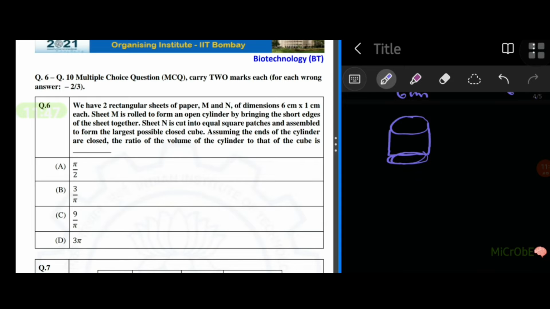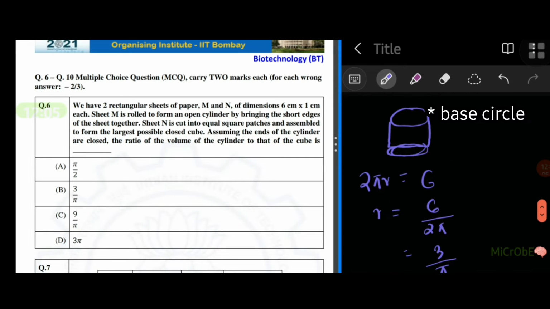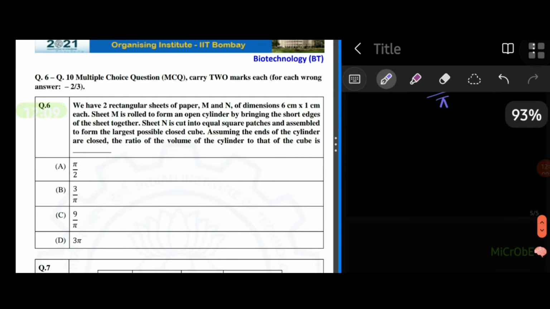So we can write the equation for the perimeter of the cylinder's base: 2 pi r is equal to 6. That's what we are getting here. So we will get the radius of that cylinder as 6 by 2 pi, that is nothing but 3 by pi.